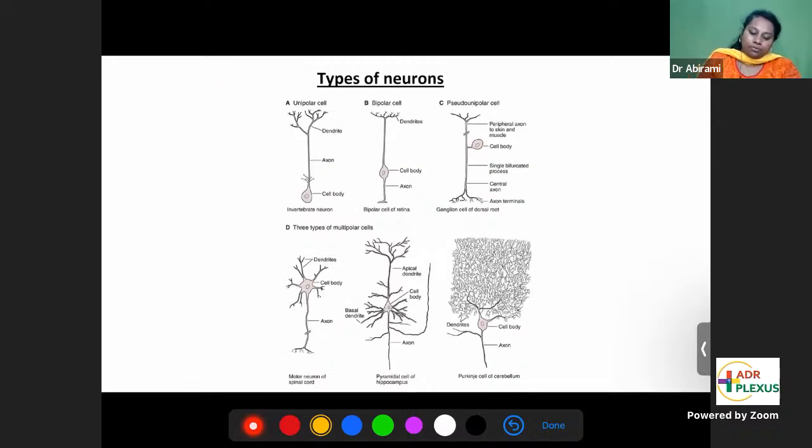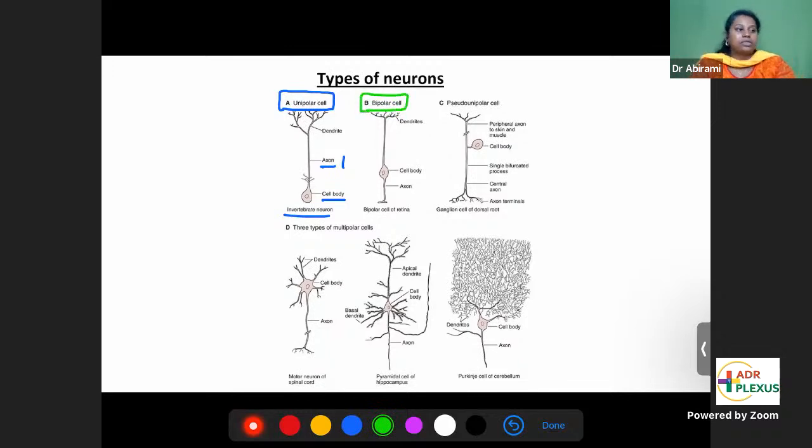What are the different types of neurons? Unipolar neuron. A neuron has a cell body, an axon, and dendrites. From the cell body, if only one process is coming out, that is called unipolar. Uni means single. One process coming out, that is the axon. Examples of unipolar neurons are invertebrate neurons, such as in insects.